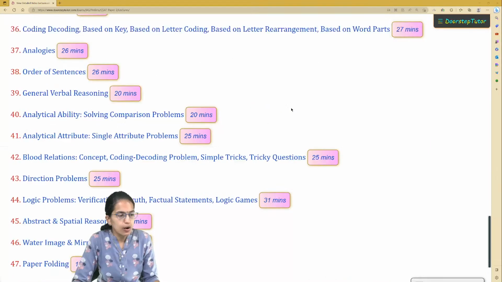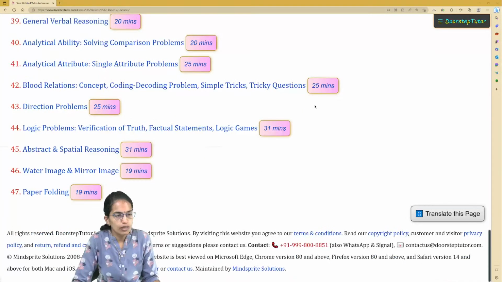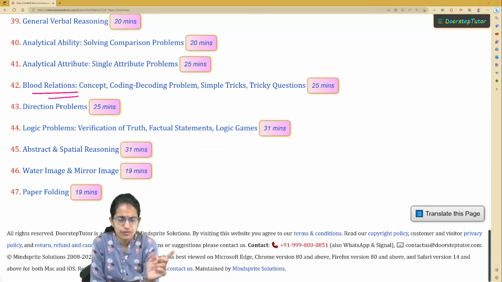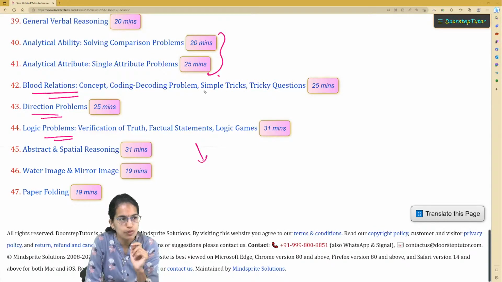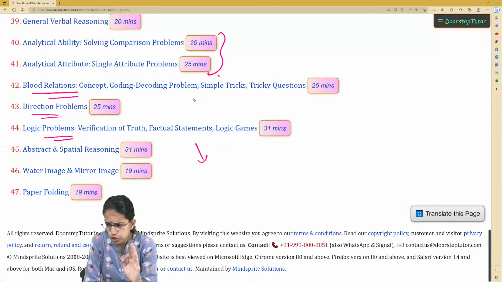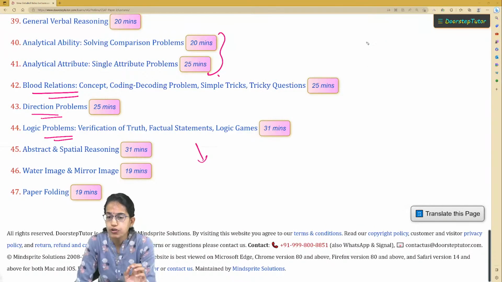Okay. Coming on again, some of the questions which are commonly asked. Blood relation, expect one question. Direction problems, expect 1 to 2 questions. Again, logical problems. Here, I would also say analytical problems are really important. Lot of questions being asked from this section.